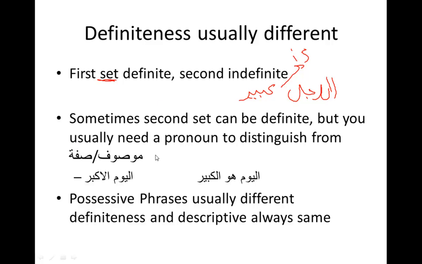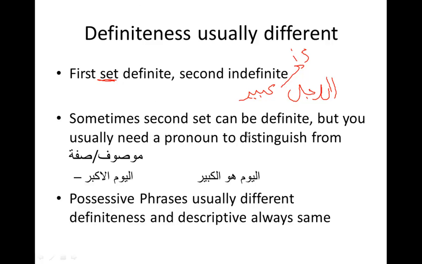So how do you know that this is not "the big rajul" or something like that? Because one is definite and the other is indefinite. You know it's mubtada khabar, a nominal sentence. It's not sifa mawsuf, because that would be ar-rajulu al-kabiru, since definiteness has to match. So there's no "is" in that; it would be just a phrase. This is with the "is," and that's what makes it a sentence.